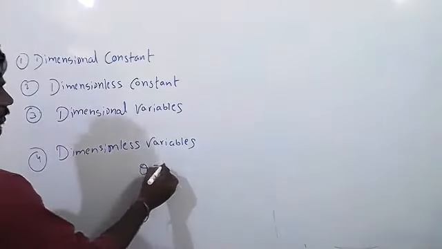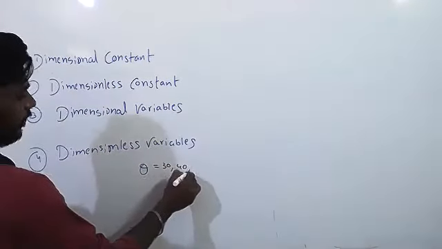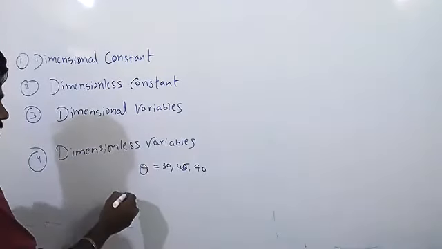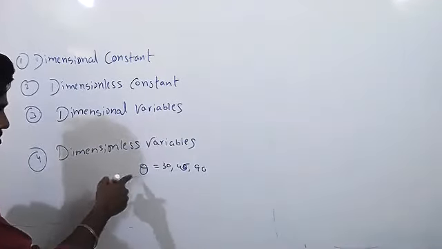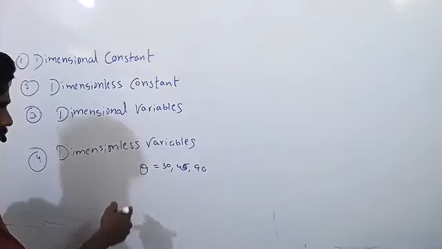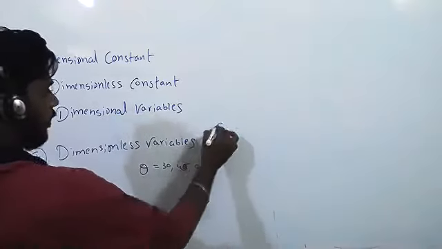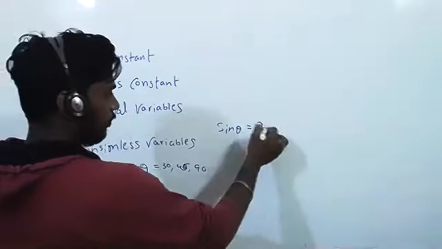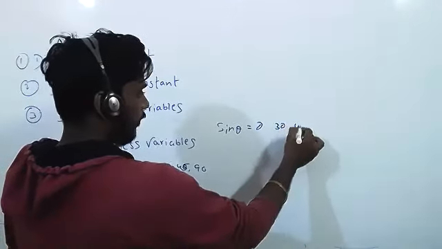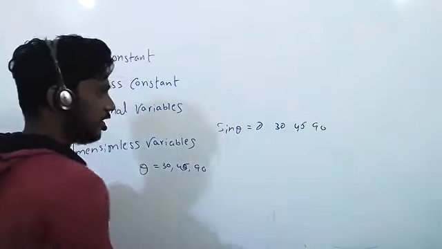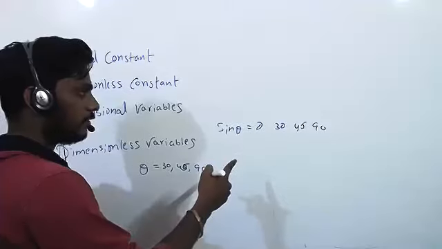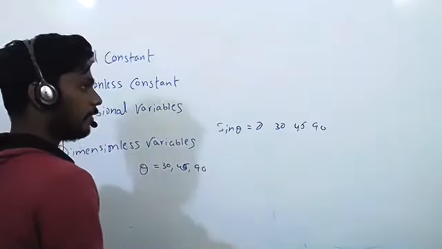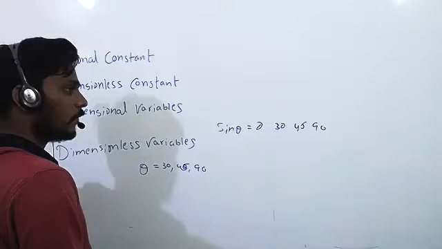Theta can vary: 30, 40, 90, like that, right? But is there any dimensional formula for theta? No, sir. So we can say sin theta. Sin theta value can change, right? 0, 30, 45, 90. Am I correct? Yes, sir. Is there a dimensional formula? No, sir.